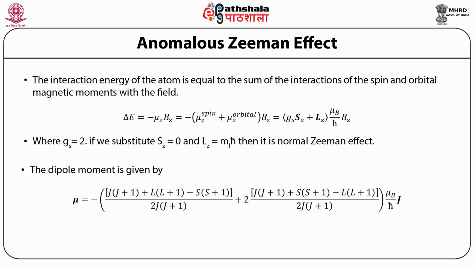The angles θ1 and θ2 are defined in the figure and can be calculated from the scalar product of the respective vectors.